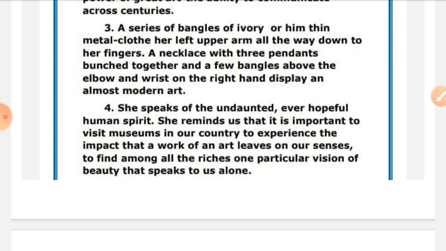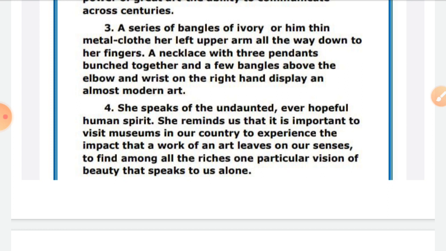So here, what I did, I just read the paragraph without explaining a single line. Why? Because in your examination hall, this passage will be an unseen one, and you cannot waste your time, and there will be no one to tell you what this means. So you have to just read this passage the way I read it, with proper punctuation, understanding the words that you can understand and neglecting those words that you cannot.